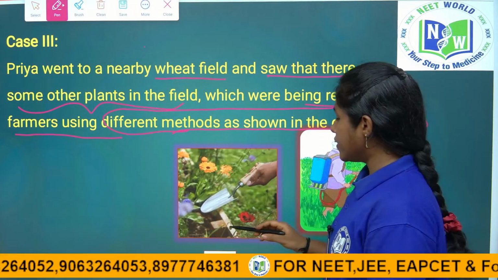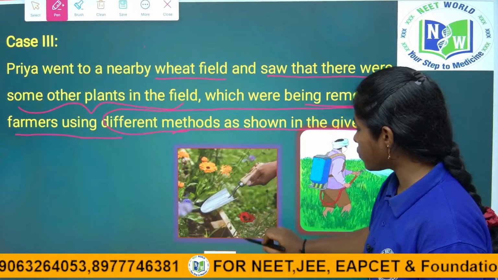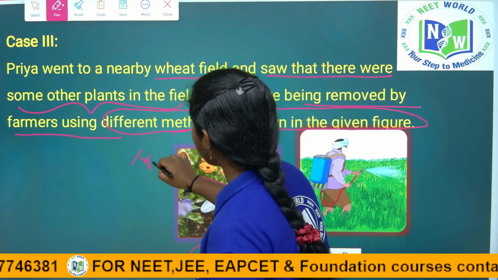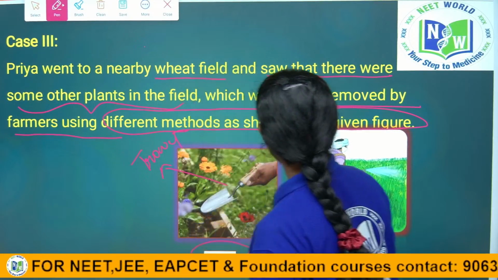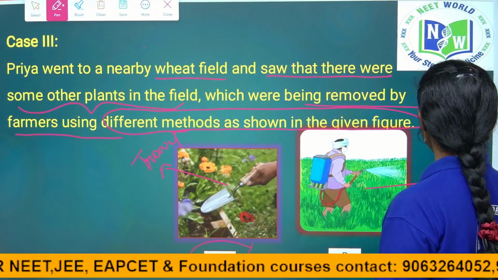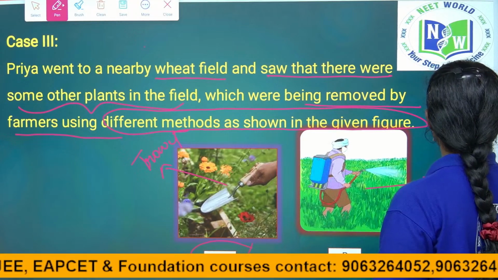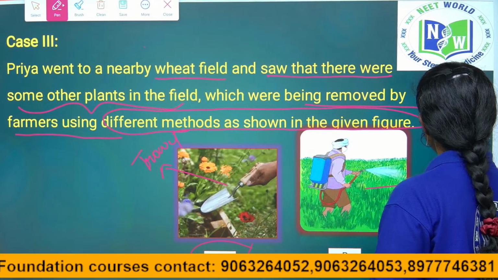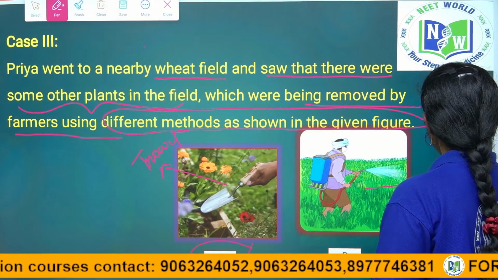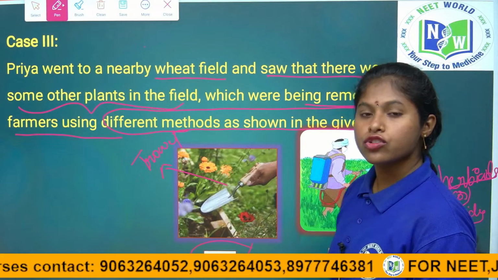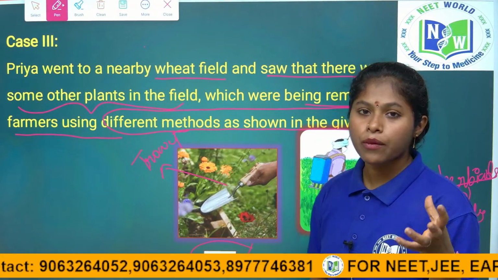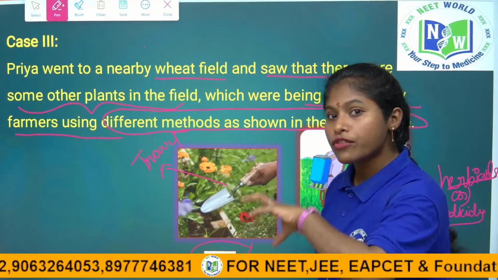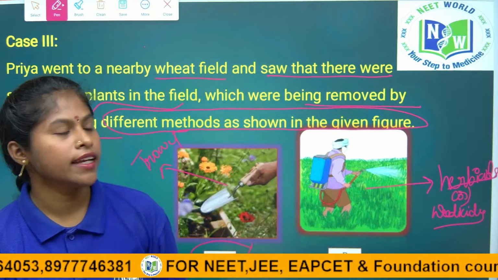Priya saw that. The first one is, what is this name? This is a trowel, right? And this is herbicide spraying, right children? Herbicides or weedicides are sprayed by farmers on the desirable crops to remove the unwanted plants. What do we call unwanted plants? The unwanted plants we call weeds, right children? The process of removing the weeds we call weeding, right children?